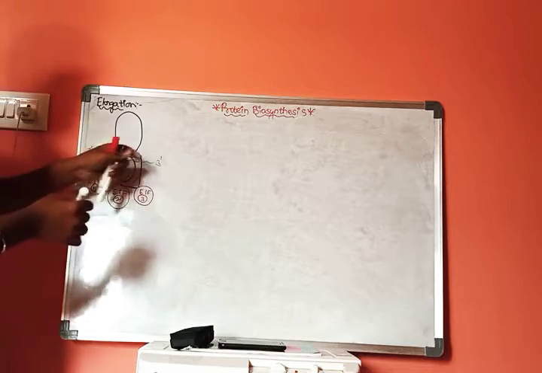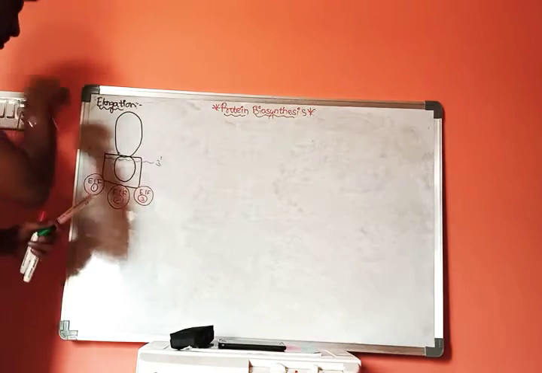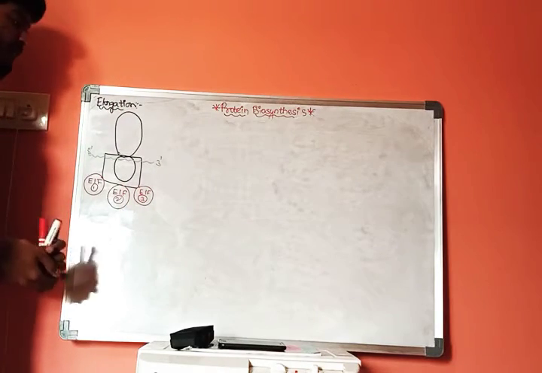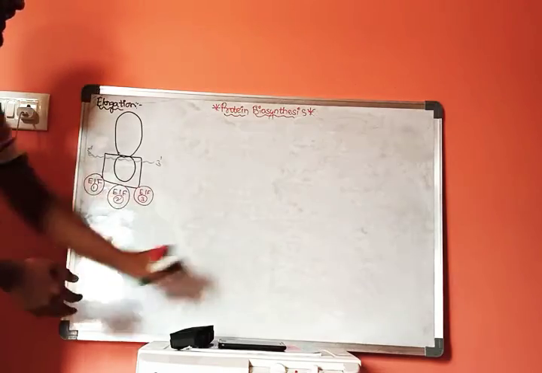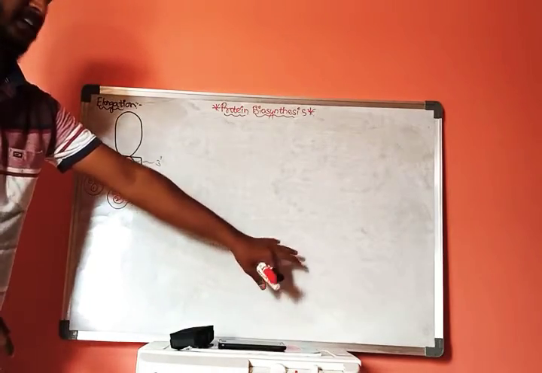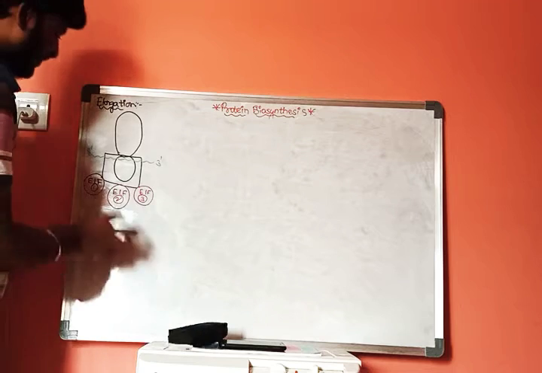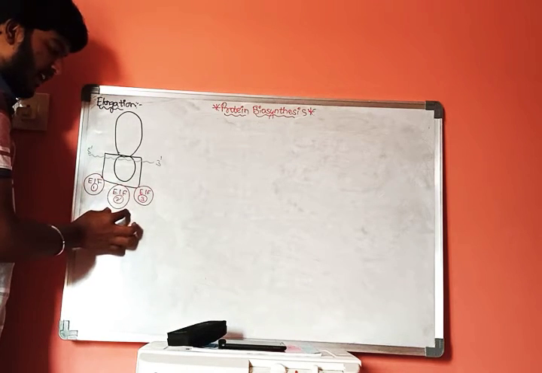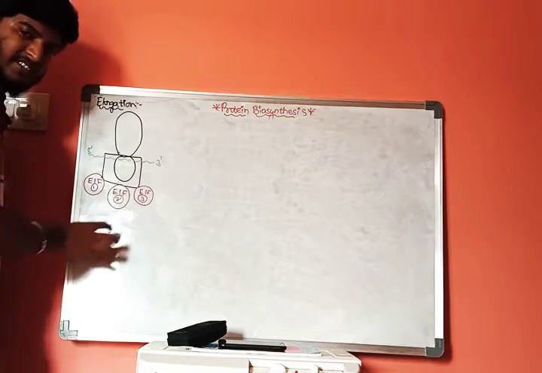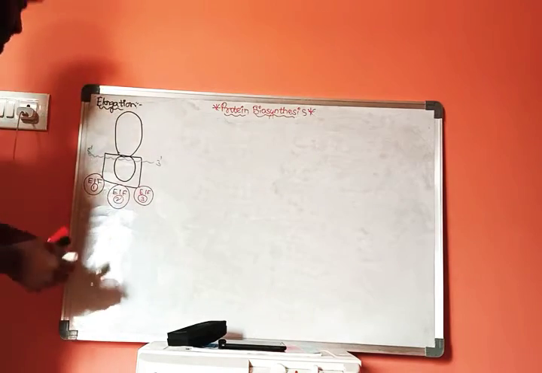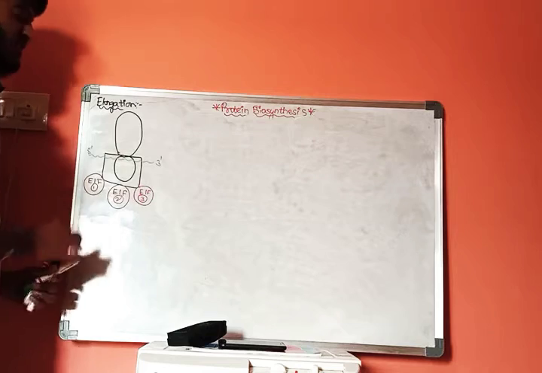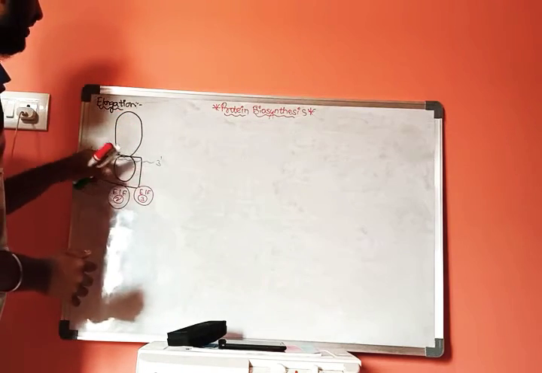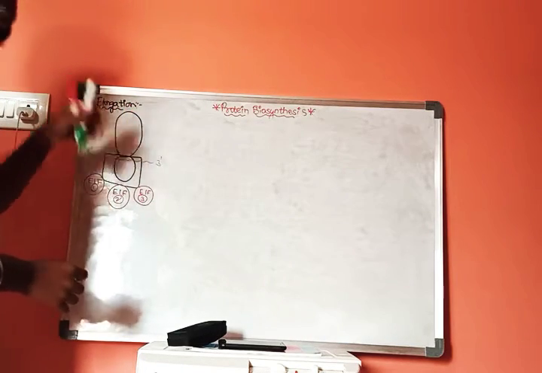This is 5' and 3', and this is 60S ribosomes. Now, whenever 80S ribosomes are formed, 80SP initiation complex is formed. Now the initiation factors will get detached.